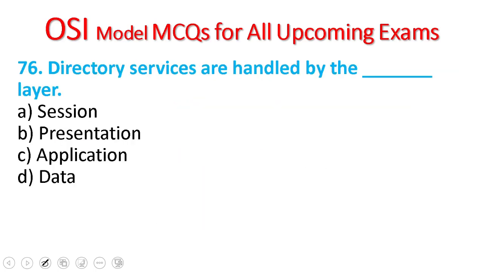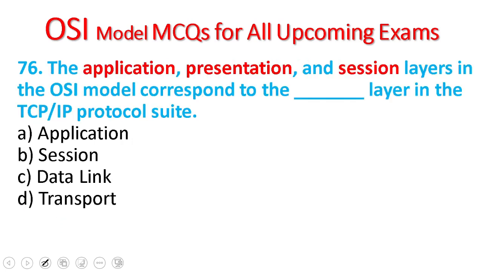76. Directory services are handled by the blank layer in the OSI model: session, presentation, application, data. The application layer. 77. The application, presentation, and session layers in the OSI model correspond to blank in the TCP/IP protocol suite: application, session, data link, transport.